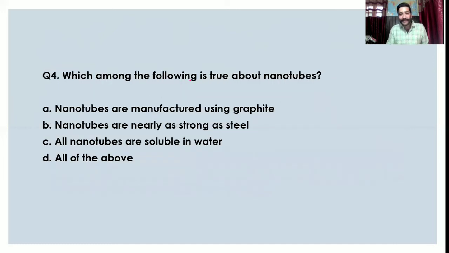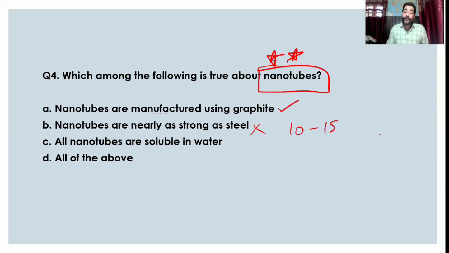So second last question: which among the following is true about nanotubes? Very important topic. So nanotubes are manufactured using graphite, correct? Nanotubes are nearly as strong as steel. No, they are 10 to 15 times stronger than steel. All nanotubes are soluble in water. No, all nanotubes are not soluble. That is why biological use has a limitation, sir.